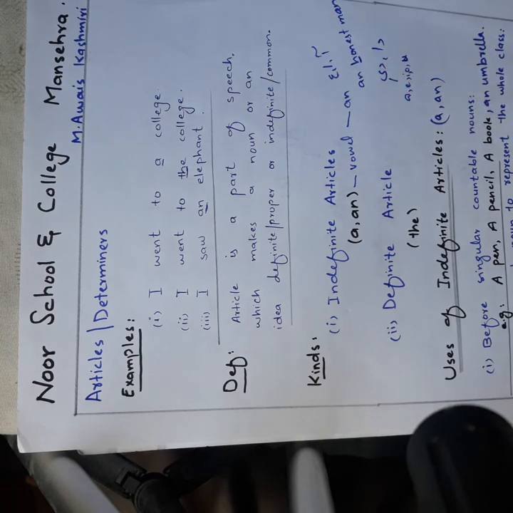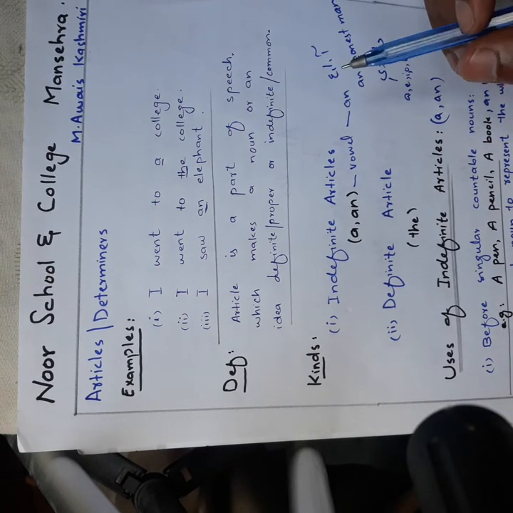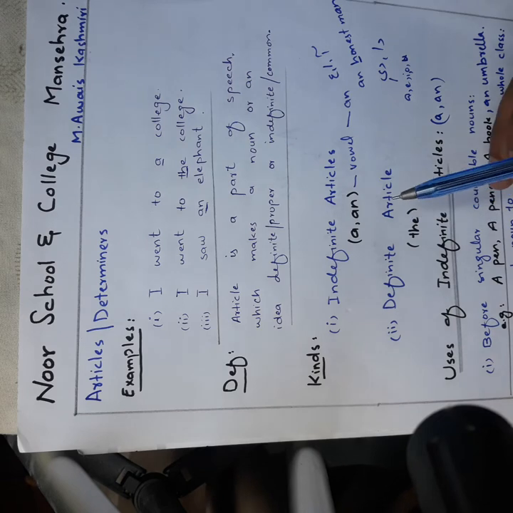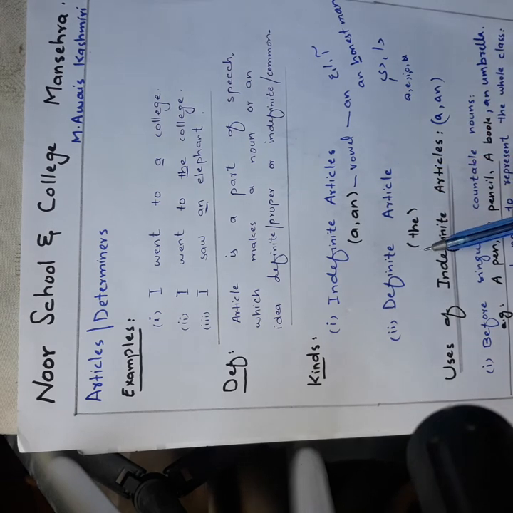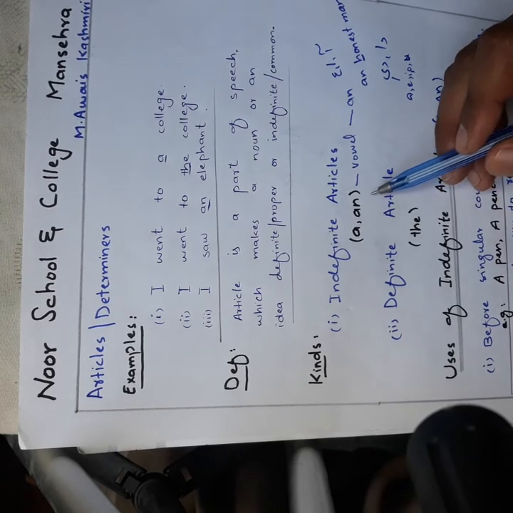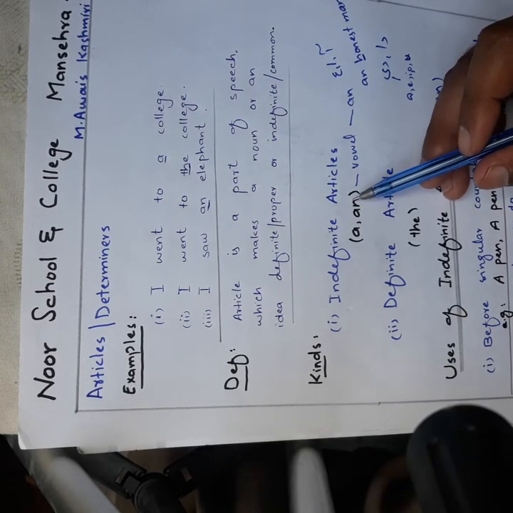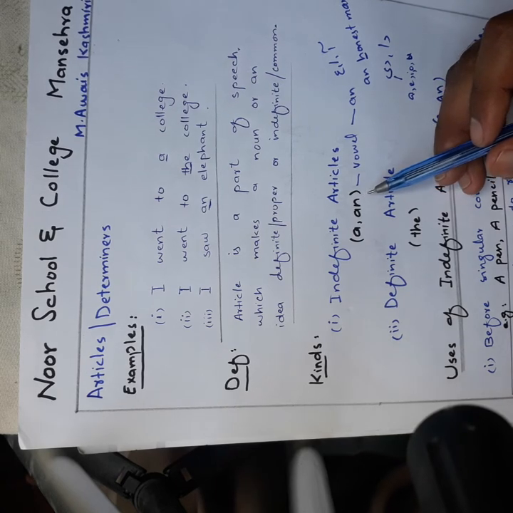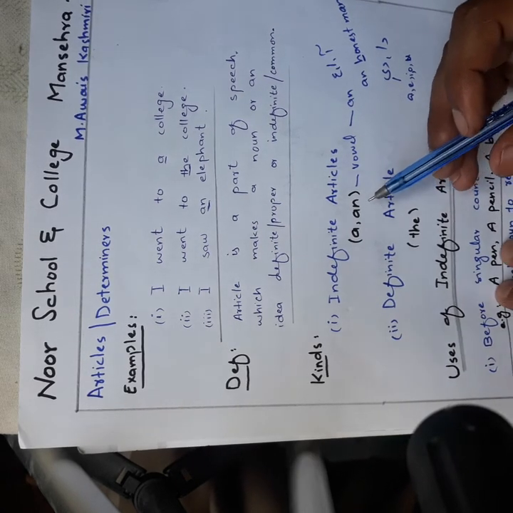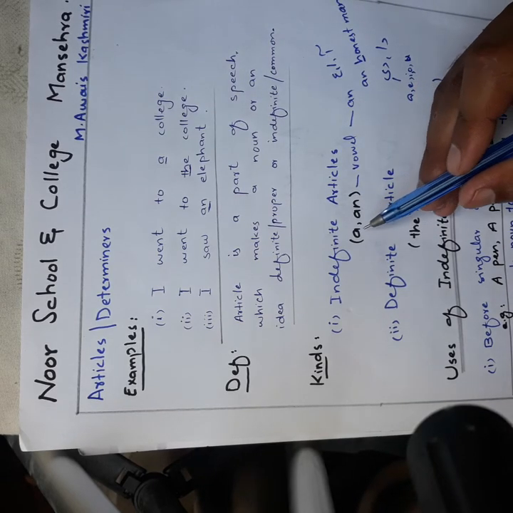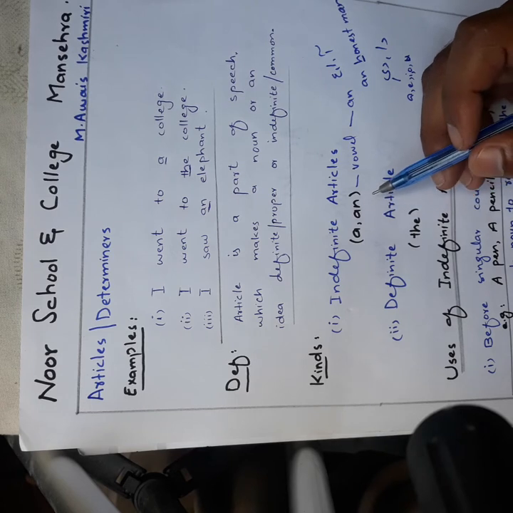Now we have come to the point that we have two kinds of articles. Number 1, indefinite articles, and number 2, definite articles. A and an are actually indefinite articles. Now a question arises here: where do we use a and where do we use an?